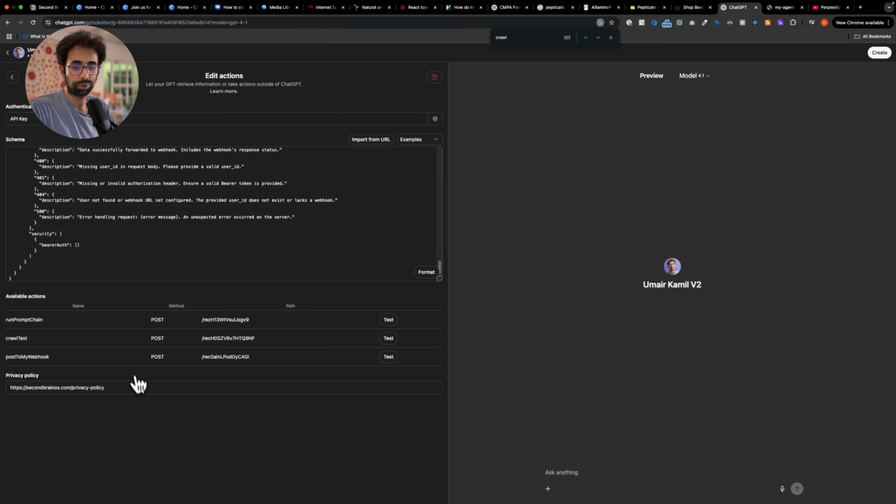The next quick step that you have to do is add secondbrainos.com/privacy policy. Make sure you add it as an HTTPS. OpenAI requires that whoever is giving you such a platform, an agent building platform, any automation thing, they give their privacy policy transparently. And I've done the same.